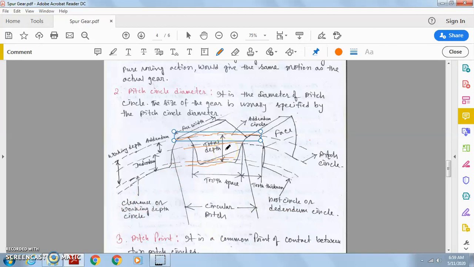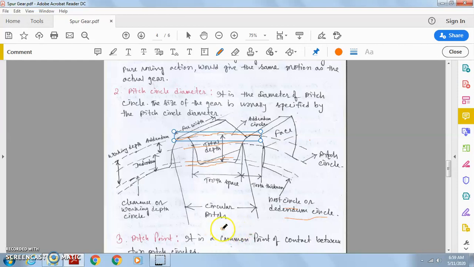The topmost circle, passing through the top part of the gear, is called the addendum circle. The next circle is called the pitch circle. The third circle is called the clearance or working depth circle, and the last circle, passing through the bottom of the gear, is known as the dedendum circle or root circle. They are all marked here. All the circles have the same common center. These circles are concentric circles.